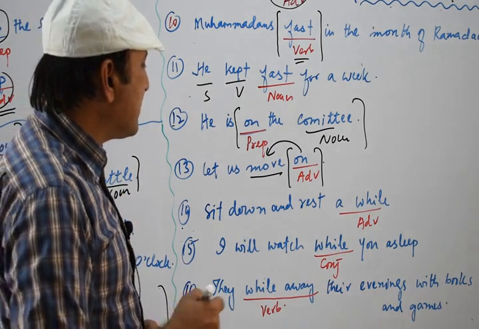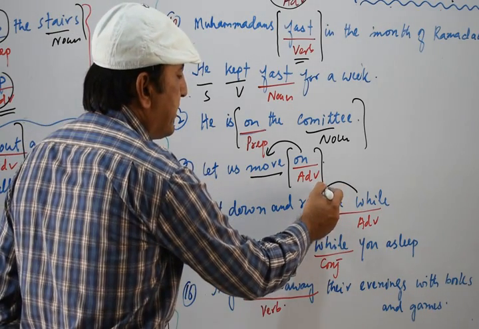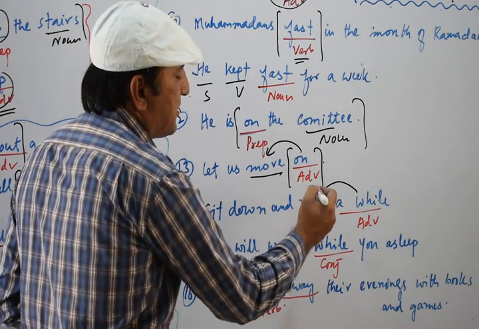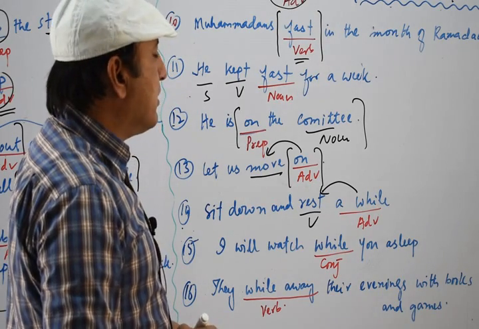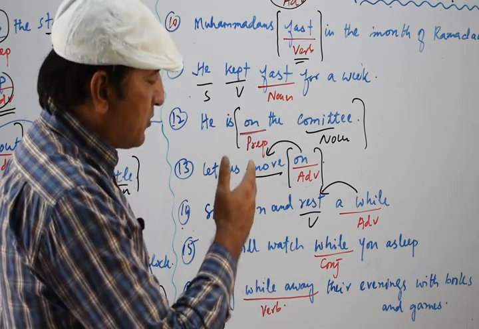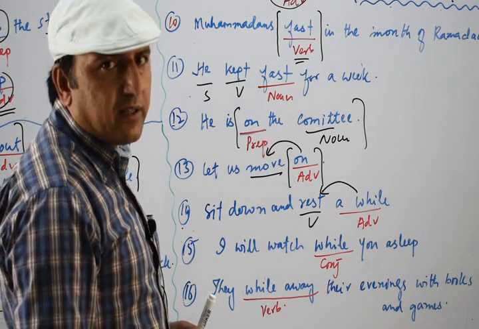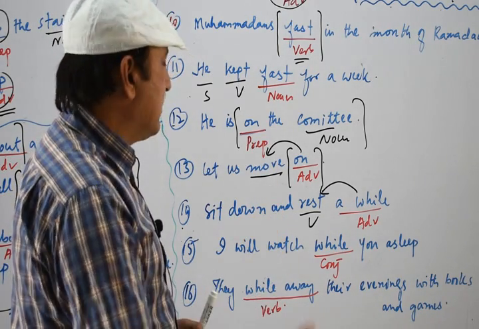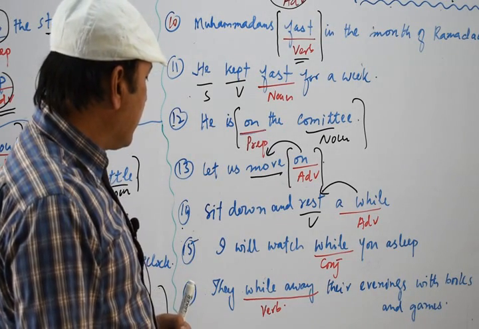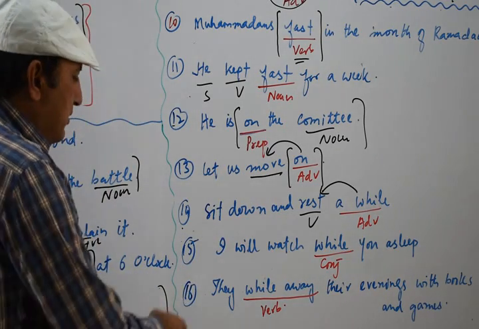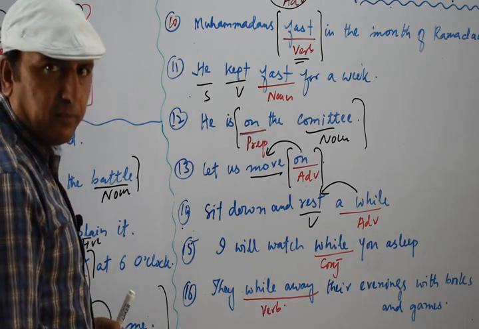Now the next we have, sit down and rest a while. Now you see this a while tells us about rest, and rest is a verb. So any word or phrase which tells us about a verb is known as an adverb. So this while is working as an adverb. Clear?